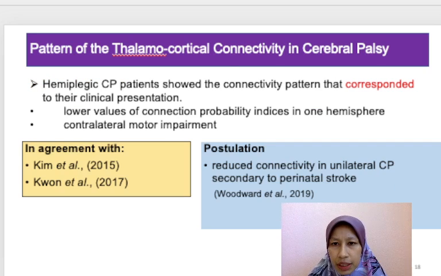Hemiplegic patients in this study showed a connectivity pattern that corresponded with their clinical presentation. They have lower values of connection probability indices in one hemisphere that caused contralateral motor impairment. This could be related to the perinatal stroke that is common in unilateral CP.